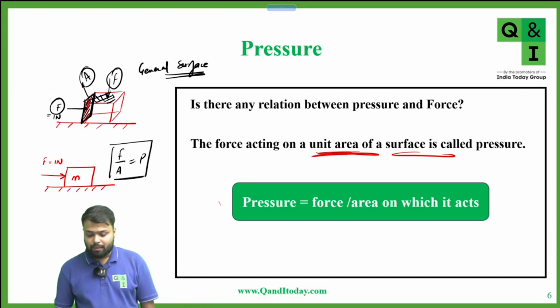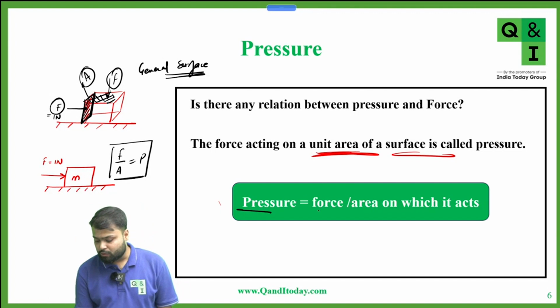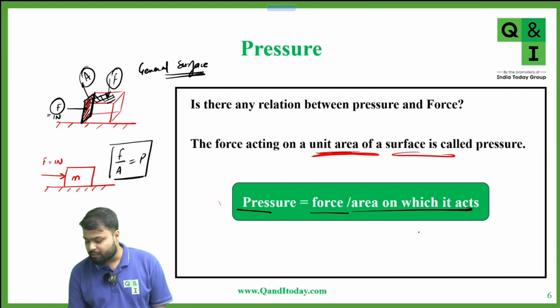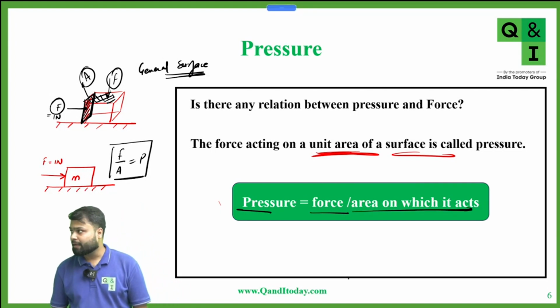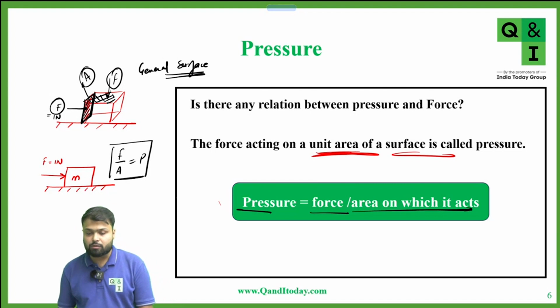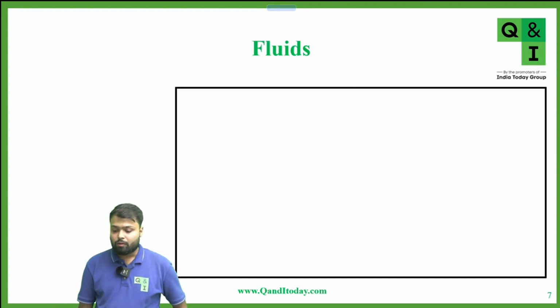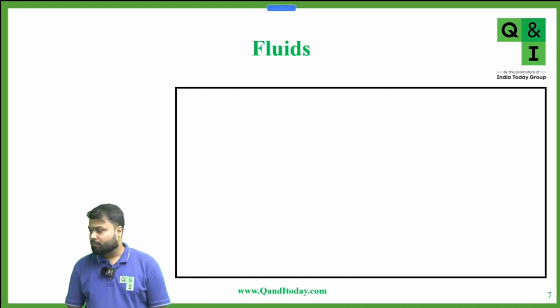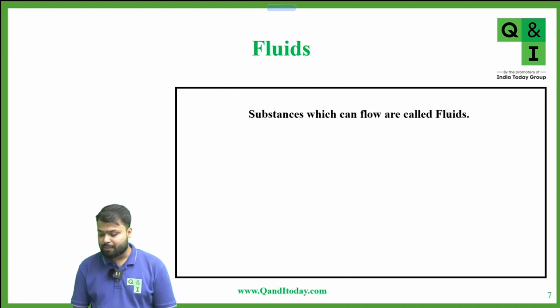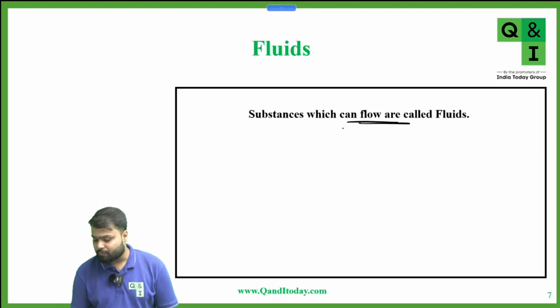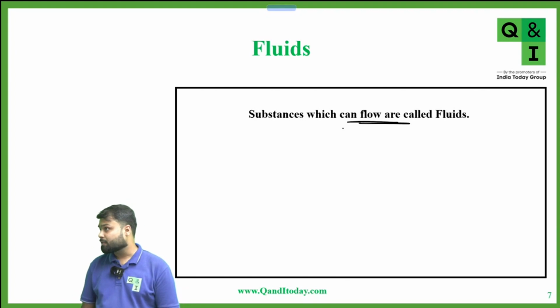Very good. So pressure is equal to force upon the area on which the force acts. Now, tell me what are fluids? Liquids. Substances which can flow are called fluids.